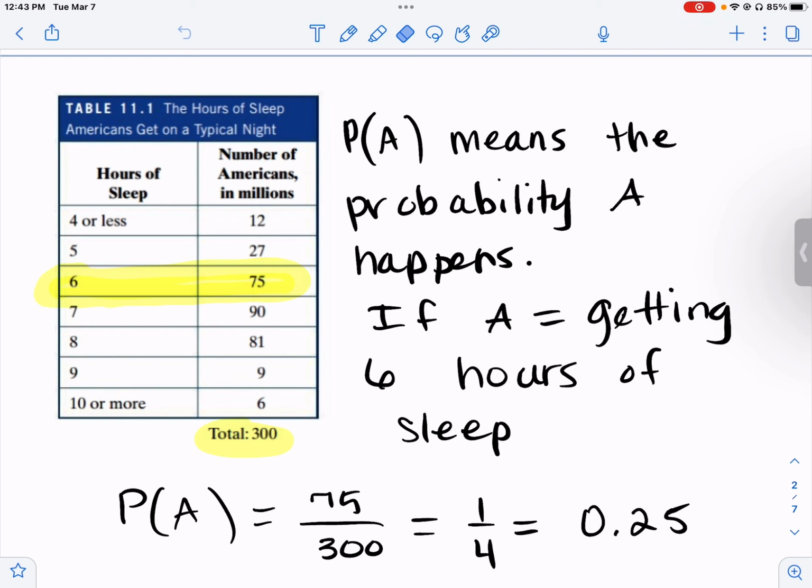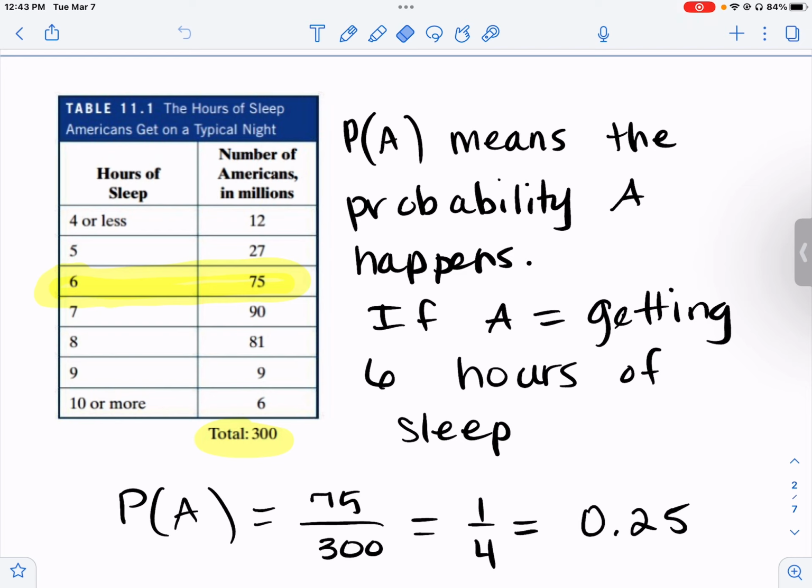If A equals getting 6 hours of sleep, we look there and we see that it says 75, and we look down at the bottom, it says 300. So this is called an empirical probability, which means you're using past data.